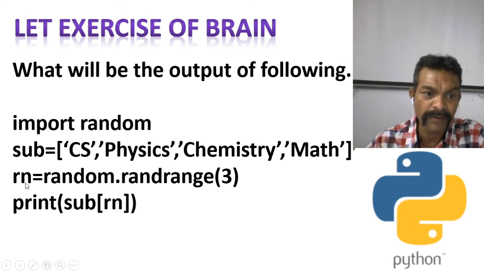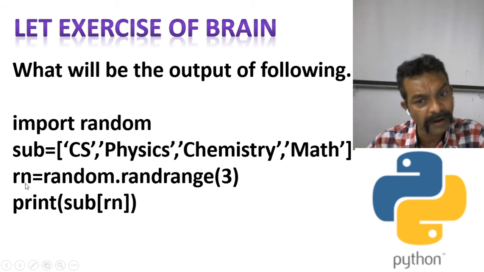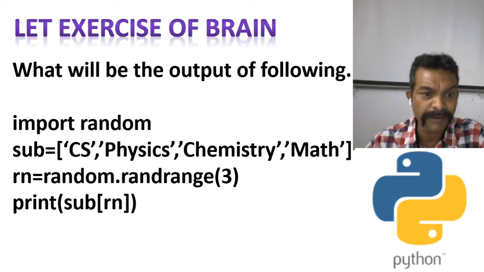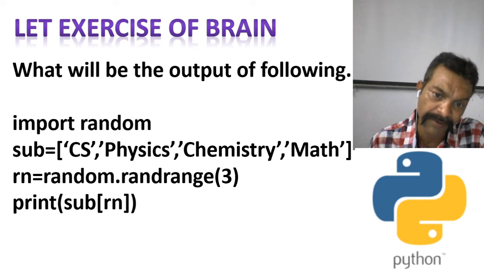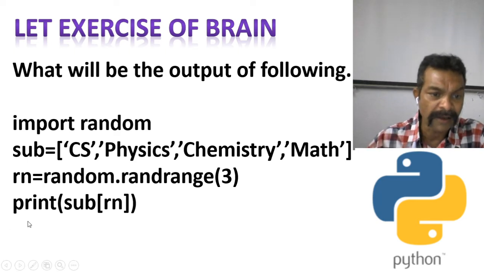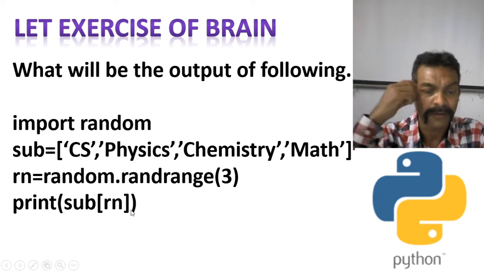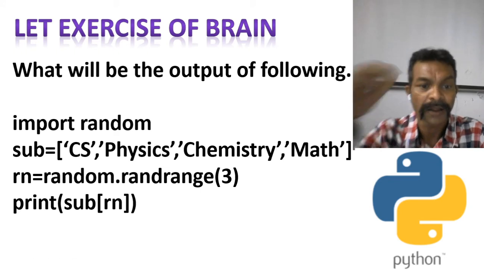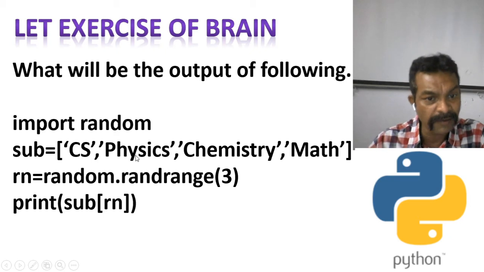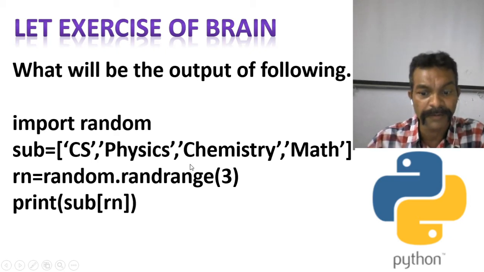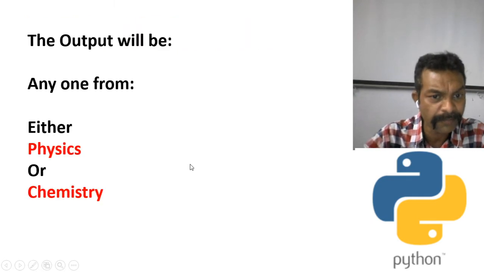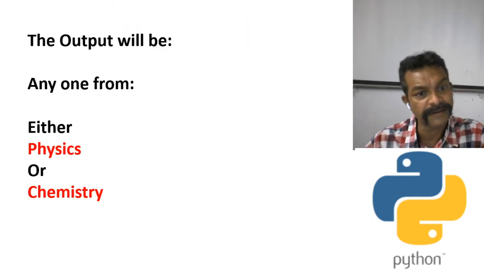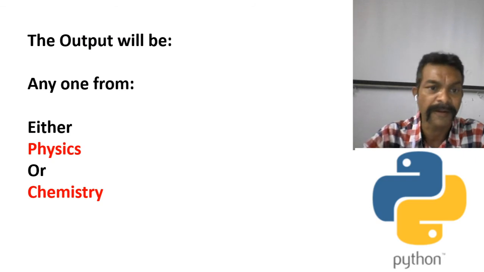So what is the value of Rn? It may be either 1 or 2. It cannot have the value 0 or 3. So the value of Rn will be 1 or 2. Here we print sub[Rn]. If it is 1, then the answer will be physics. If Rn is equal to 2, the answer will be chemistry. Is it clear to you? See the answer: it can be either physics or chemistry.